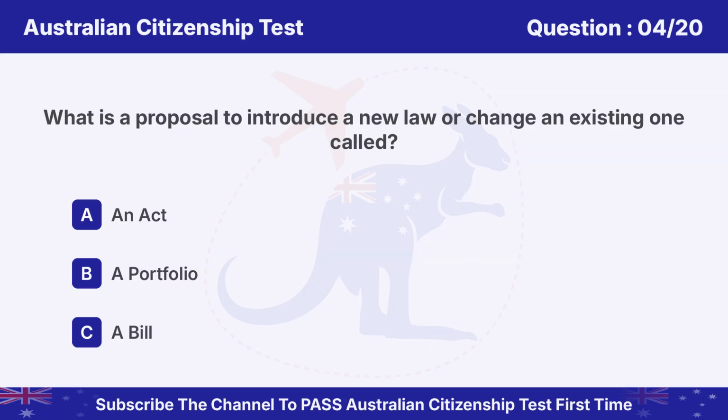Question 4. What is a proposal to introduce a new law or change an existing one called? Option A. An act. B. A portfolio. C. A bill.